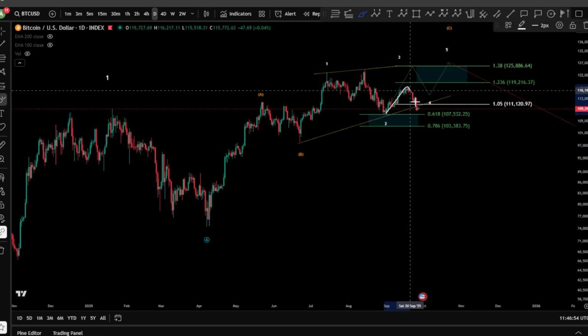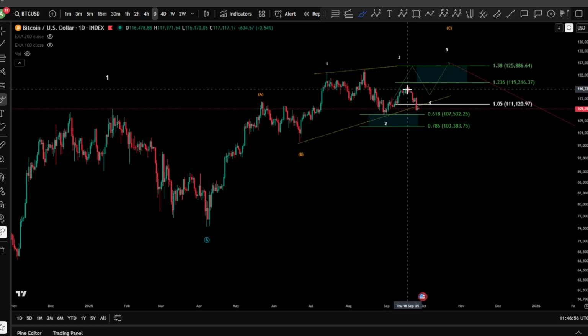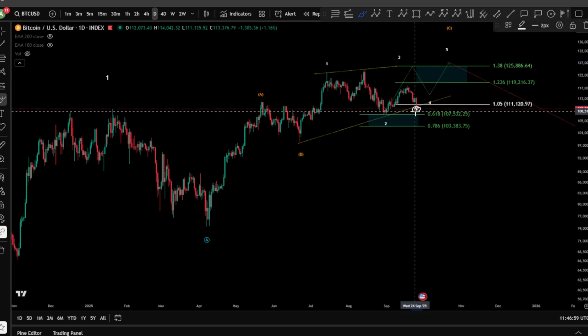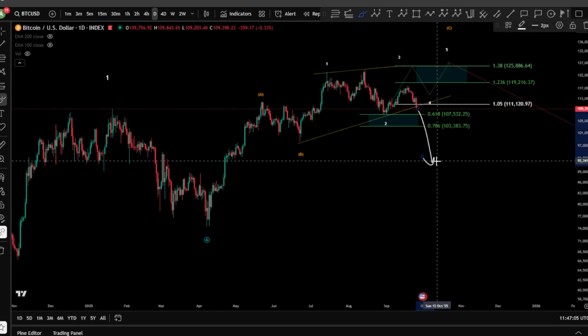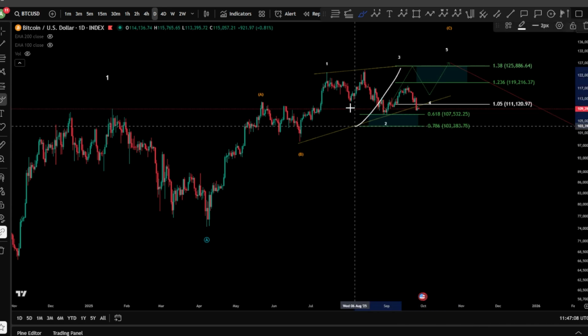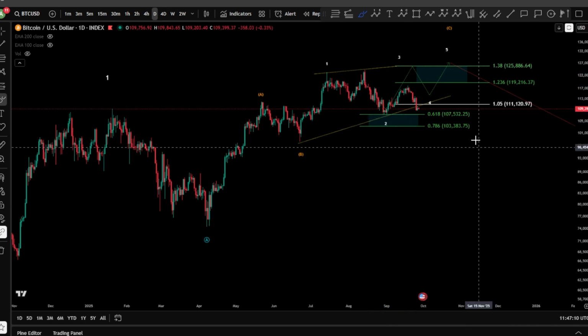because what you are looking at here is an ABC zigzag. And a wave B in a zigzag should not be very low and very deep, and also not impulsive, right? Because we have an impulse here, and that means we might see continuation downward. Therefore, this possibility is getting out of our scenario.